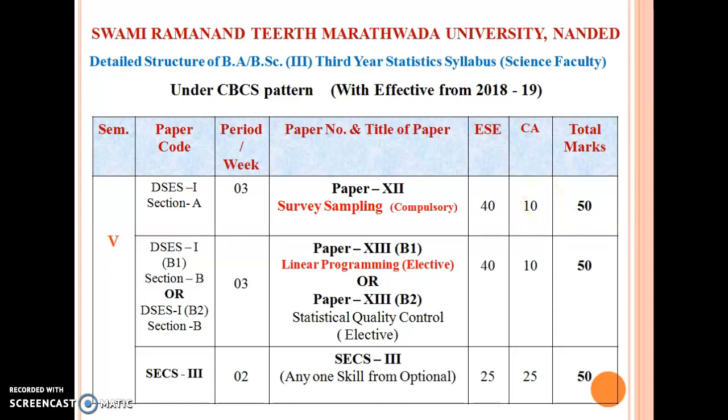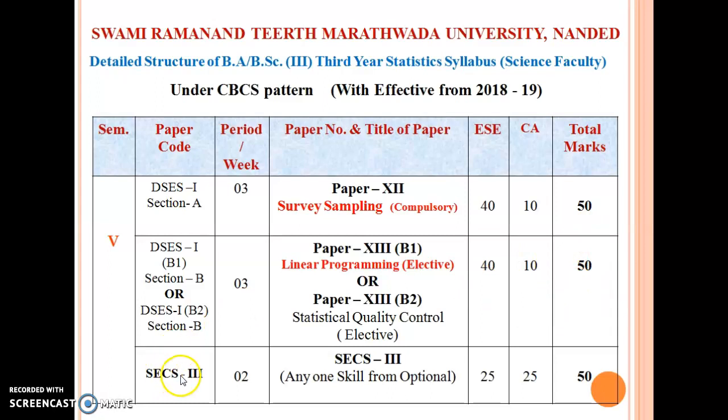They carry 50 marks. Similarly, paper 13 B1, linear programming, is the elective paper, or paper number 13 B2, statistical quality control. The first one, B1, linear programming problem, we are studying in this semester. This is again a 40-10 pattern, carrying 50 marks.